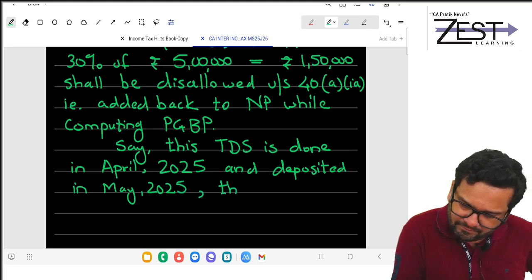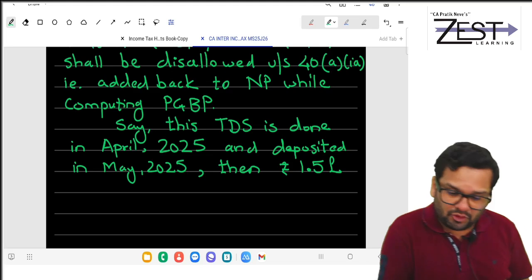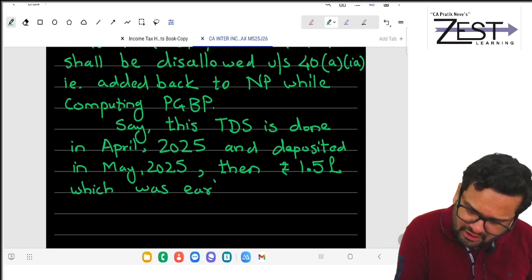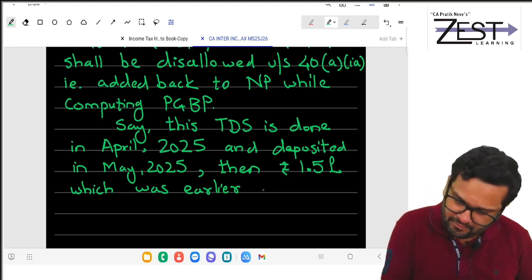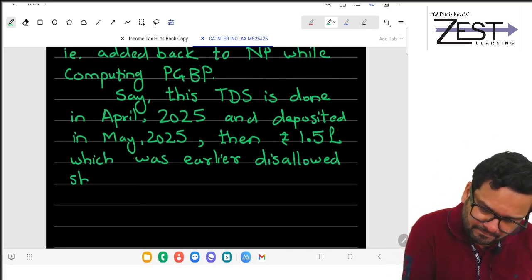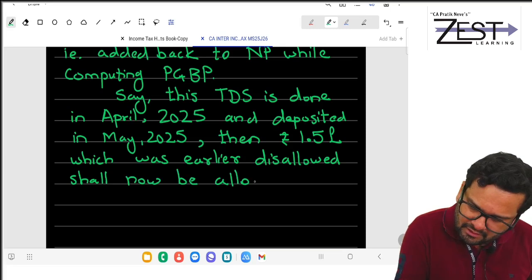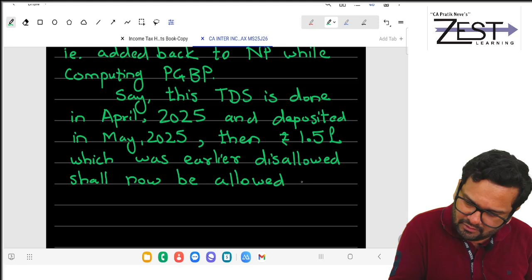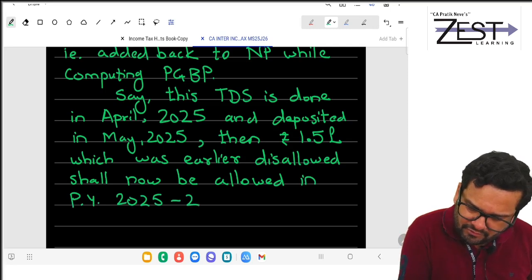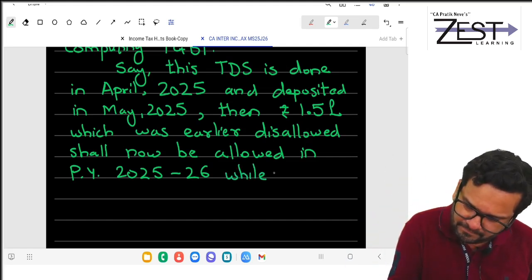Then rupees 1.5 lakhs, which was earlier disallowed, shall now be allowed in PY 25-26 while computing what?